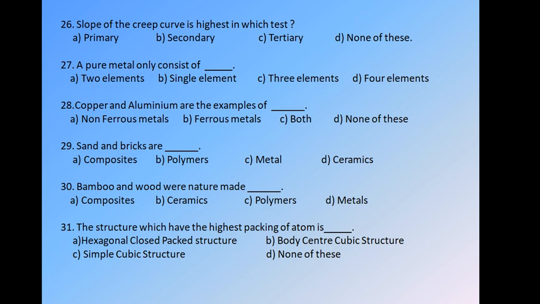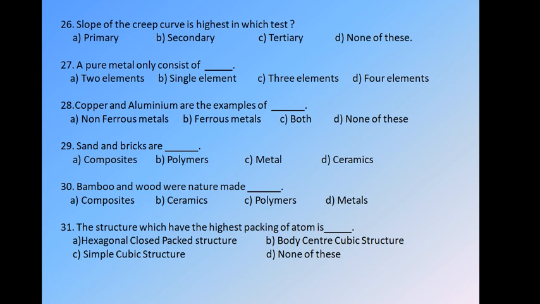Okay, we will move to the next one. Sand and bricks are dot dot dot. We have four options: A composites, B polymers, C metals, D ceramics. The sand and bricks are the types of ceramics, because they are not bonded together by a mechanical operation, so they are not composites, they are not polymers, they are not metals. Metals conduct electricity and have thermal conductivity, so the answer is D, that is ceramics.